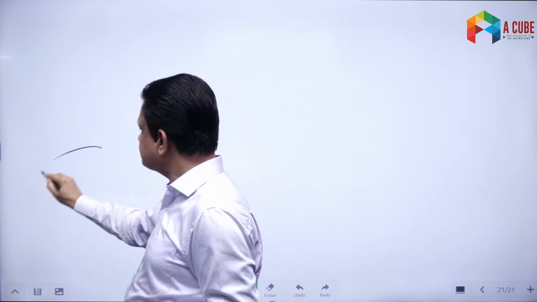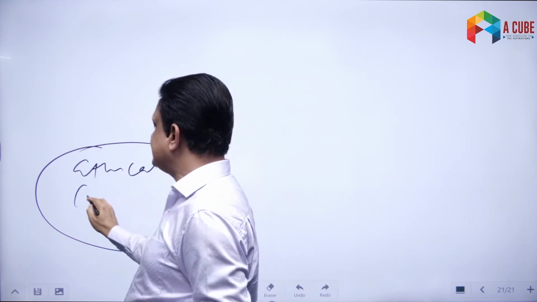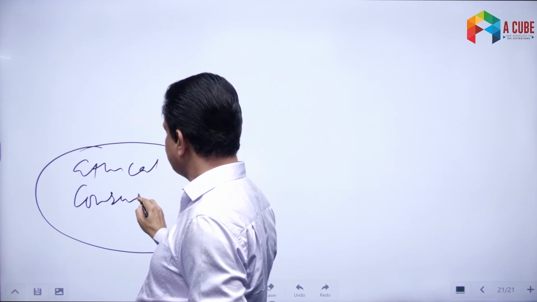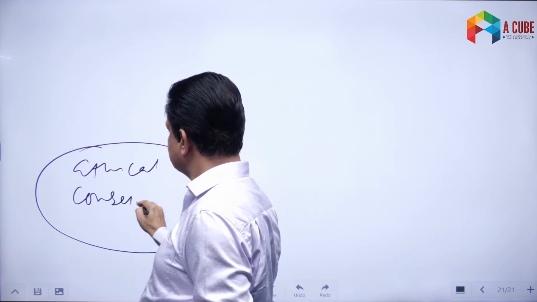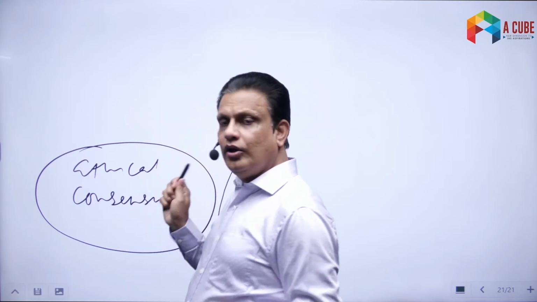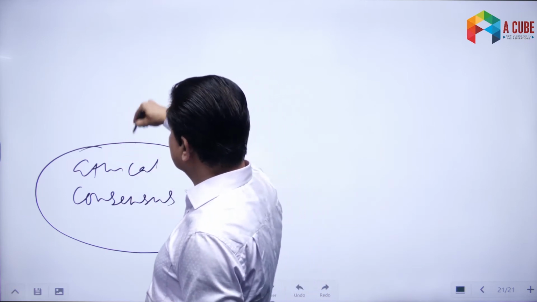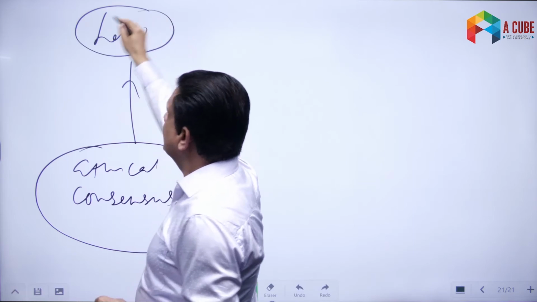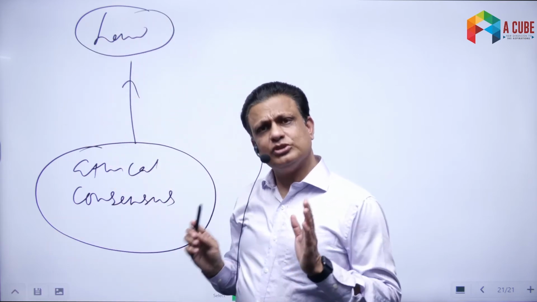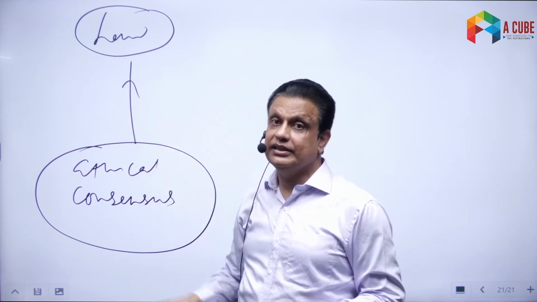Suppose, for example, there is in our society on certain issues some amount of ethical consensus. Out of that ethical consensus, we often say that the law comes. So law must always emerge from the ethical consensus existing in the society.